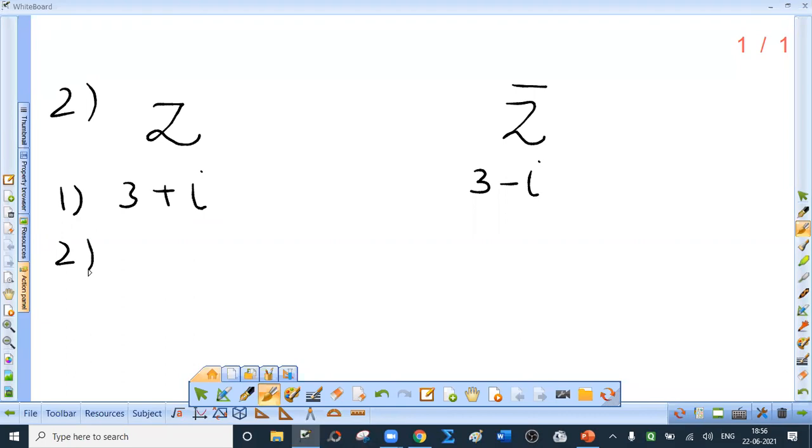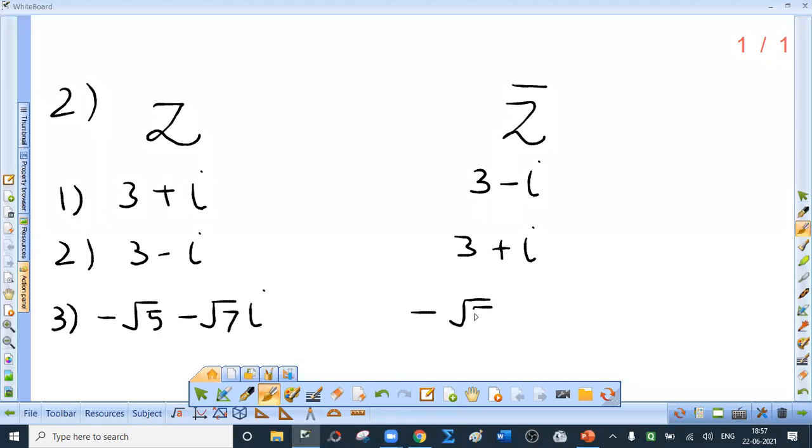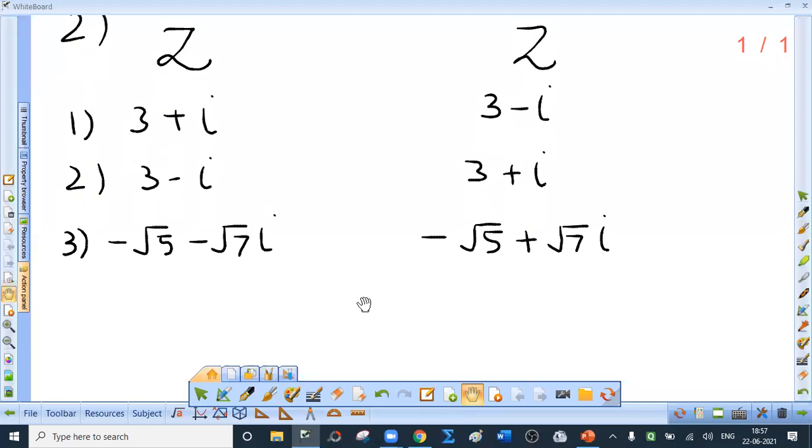Second, now we have to solve all the sums. 3 minus i. What is the complex conjugate? 3 plus i. Third one, minus root 5 minus root 7i. So it is minus root 5 plus root 7i. Okay. Now you have to be careful. Fourth one is what? Fourth one